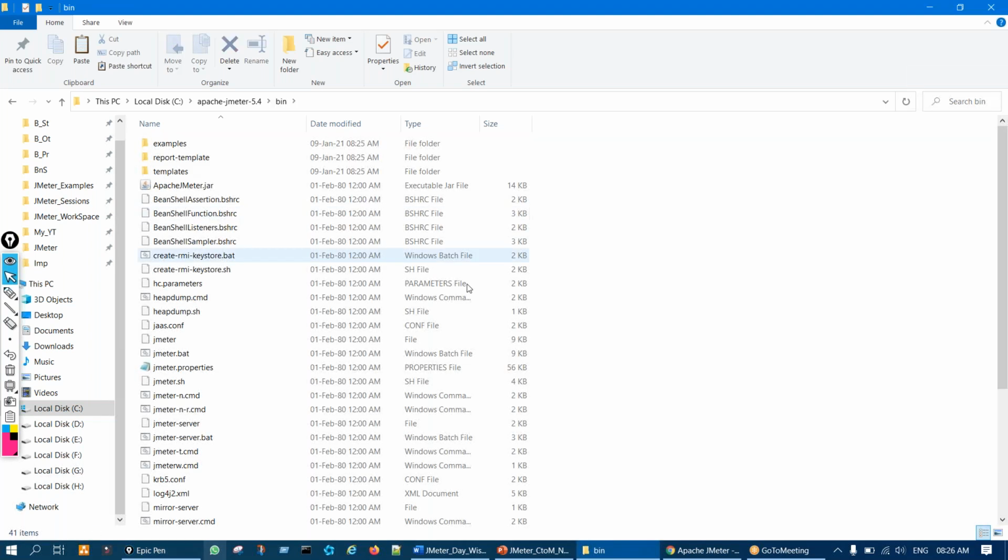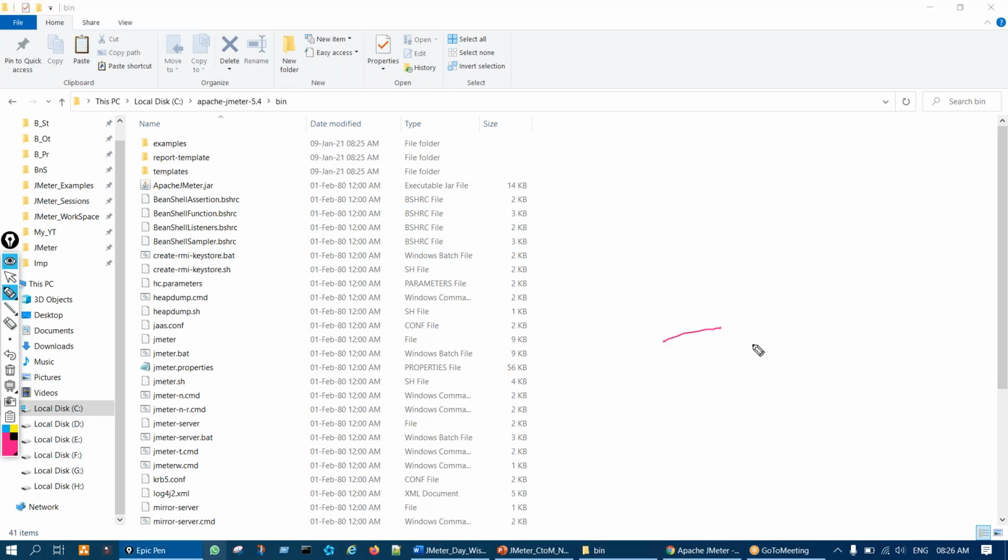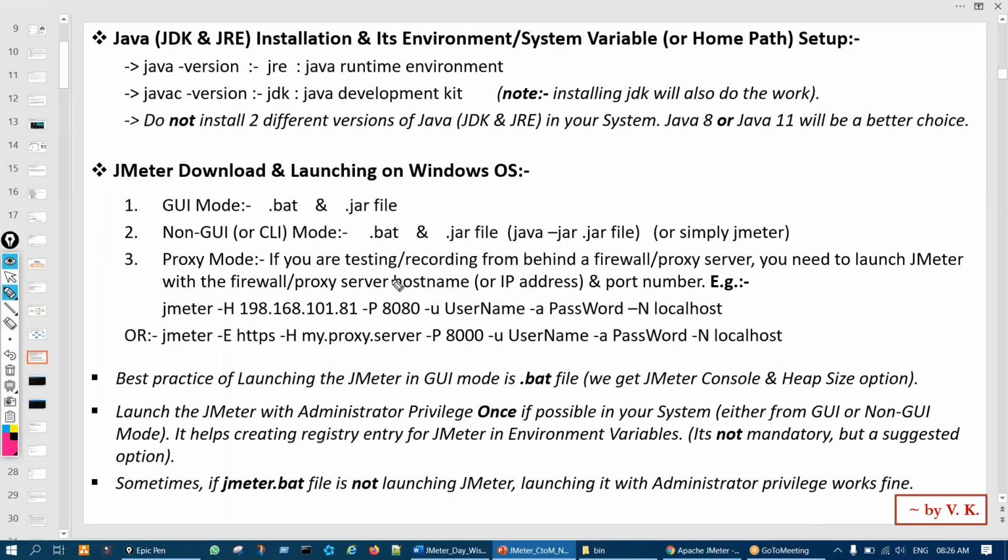There is no installation here, like how for other software, like Java, we installed. Once we downloaded, we clicked and did next, next, and then it was installed, right? But JMeter is just a download and use tool. We just have to download, decompress or unzip it, simply go to the bin directory, launch it and start using it. Okay, that's it.